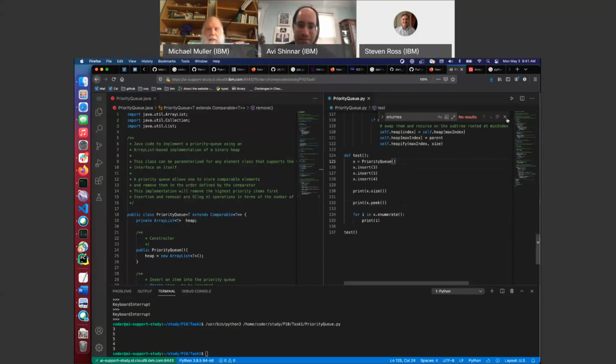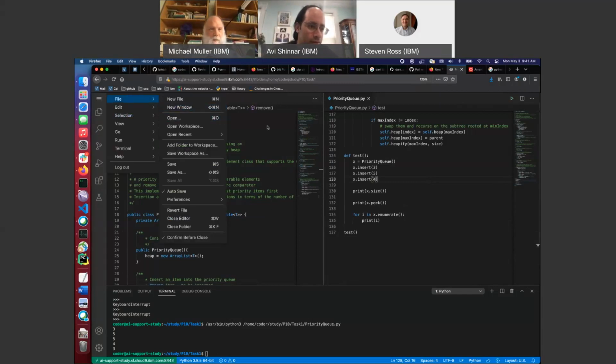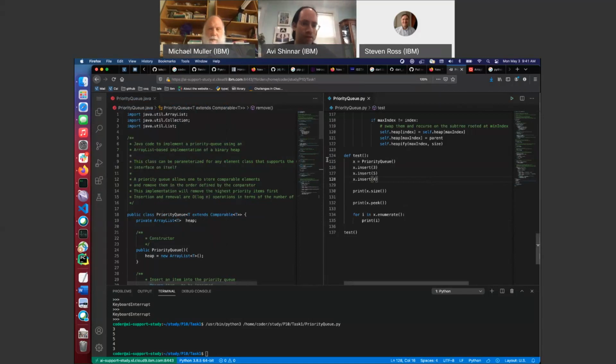So now it is time to do the post-task questionnaire, which I will put into the chat. By the way, is this saved somewhere that you have access to, or do you want me to send you the file before I accidentally close it or something? Oh, Steve knows how to do that. File save. And from the hamburger menu. File save. Okay. I actually think it automatically saves, but I get nervous, like you did. I mean, I don't need this priority queue for anything, so really it's okay if it gets lost. You never know when you're going to need a Python priority queue, after all. Anyway, we need it, so thank you for saving it.